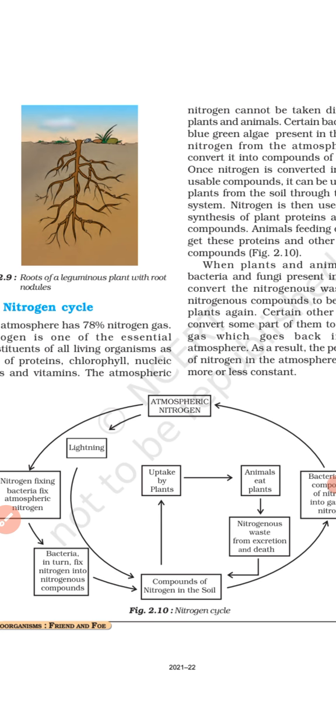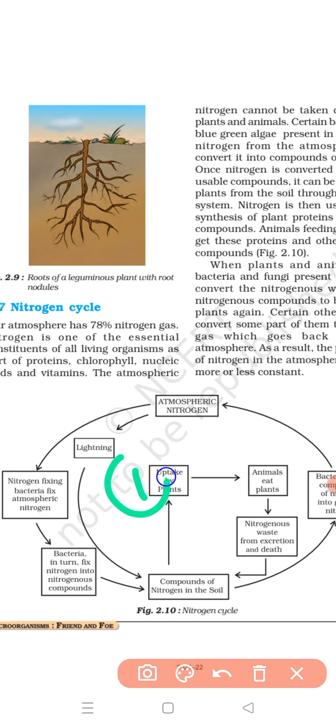See, first one, this is the uptake by plants. What will be uptaken by the plants? Nitrogen gas. Yes. How will it be uptaken by the plants? First of all, atmospheric nitrogen has to be converted into compounds of nitrogen which are present in the soil. How will it be converted?